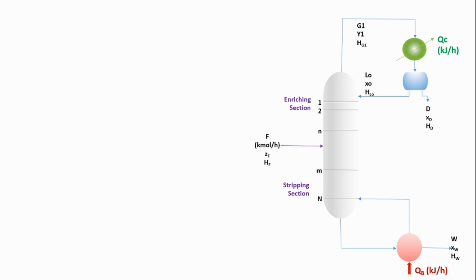So here we see that the nomenclature of the flow rate of the vapor and the flow rate of the liquid depends on which stage they are going to and from which stage they are coming, because here there is a variation in these flows. The flow of vapor varies from tray to tray, and the flow of liquid varies from tray to tray, which was not the case in McCabe-Thiele method.